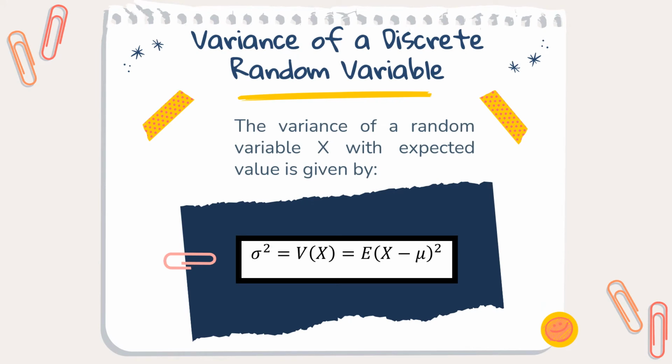Variance of a discrete random variable. The variance of a random variable with expected value is given by this formula. The formula means that we subtract the expected value from the value of x and square that value and multiply that value by its probability. Then sum all of those values.